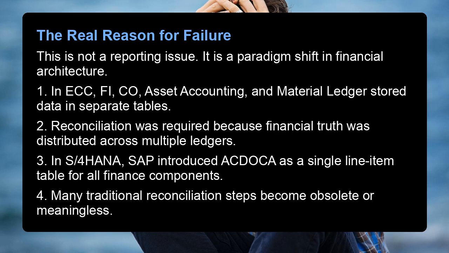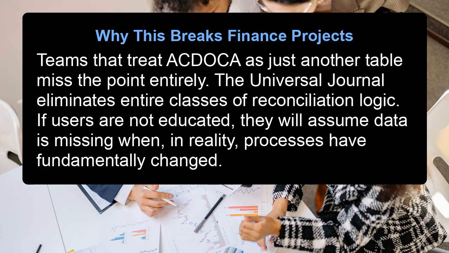Many traditional reconciliation steps become obsolete or meaningless. Why this breaks finance projects: teams that treat ACDOCA as just another table miss the point entirely. The Universal Journal eliminates entire classes of reconciliation logic. If users are not educated, they will assume data is missing when, in reality, processes have fundamentally changed.